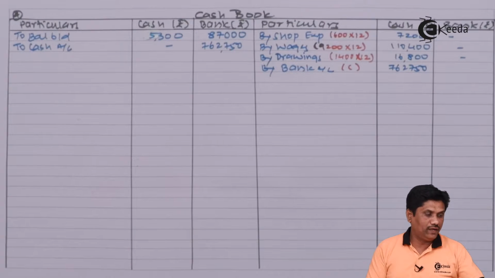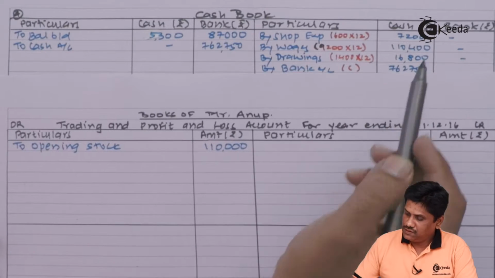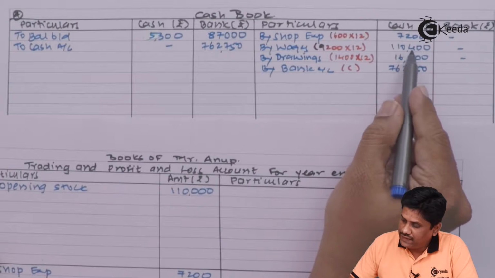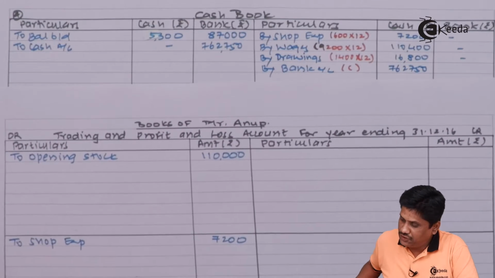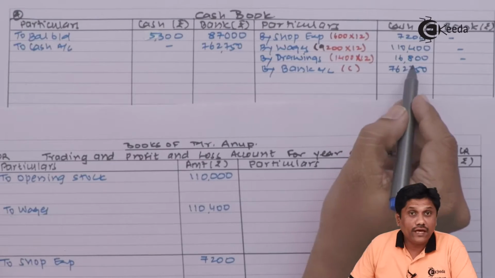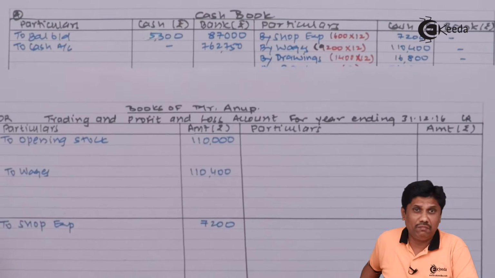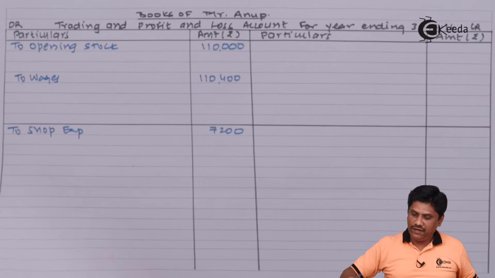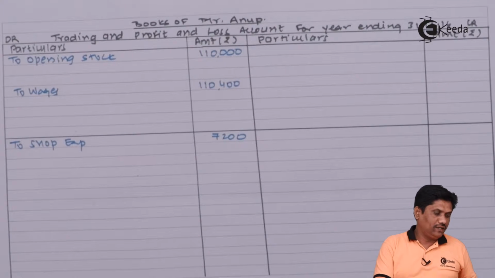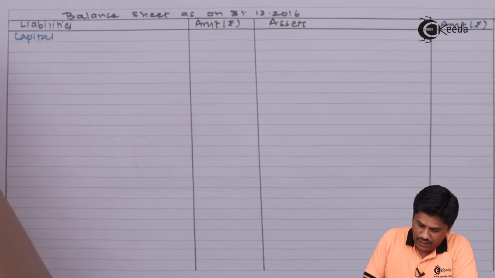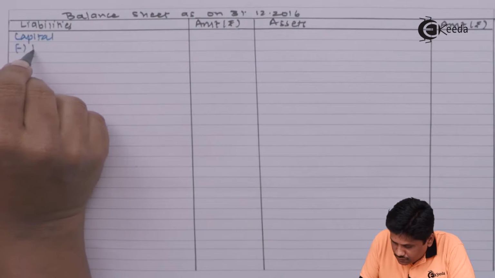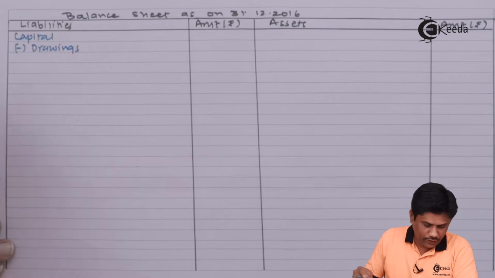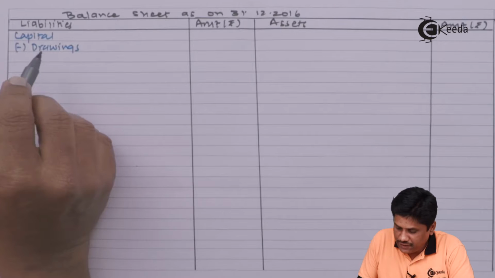So I am coming to my P&L account. Shop expenses 7,200. Next was wages 1,10,400 that I will debit to the trading account. Drawings I will debit to the capital account, or I can say I will minus from the capital account. So in balance sheet directly I am writing now capital account. I am not preparing separately. From capital I am minusing drawings which were 1,400 per month.